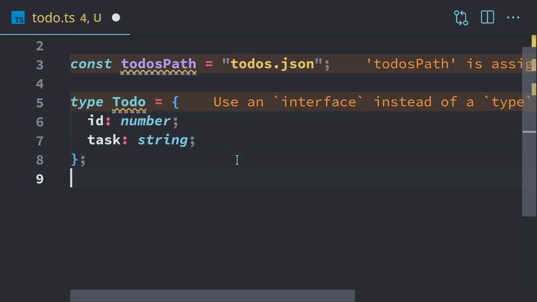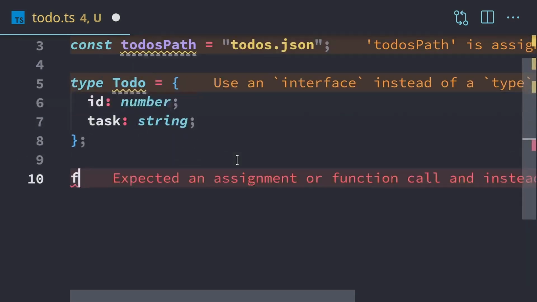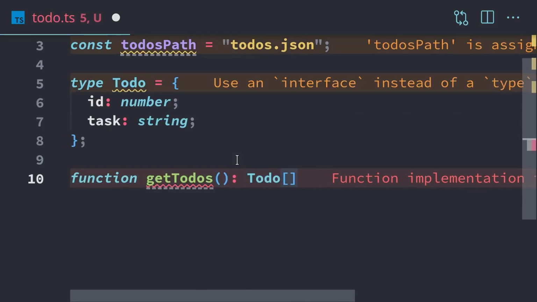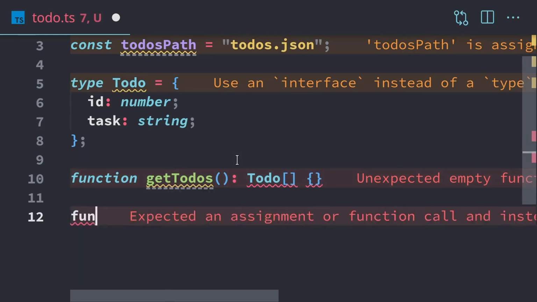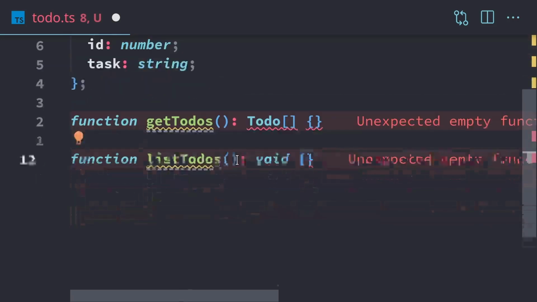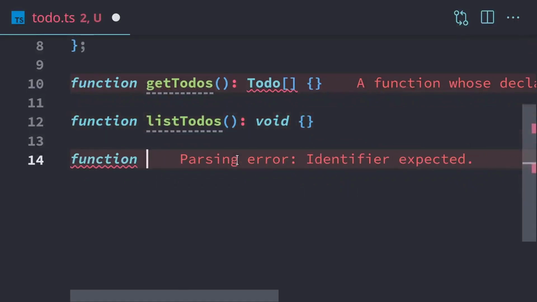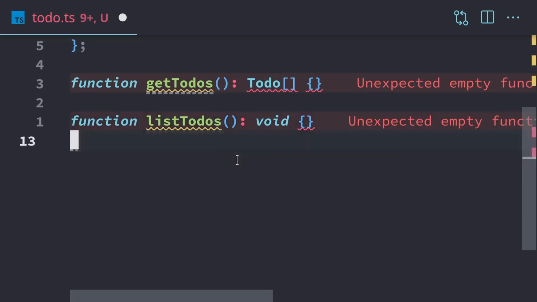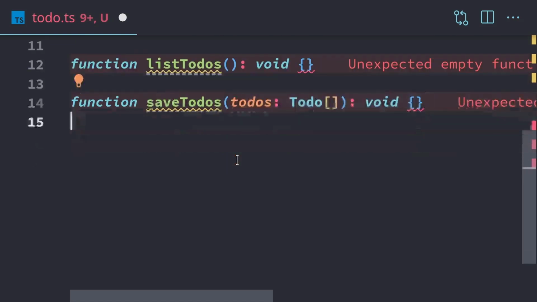So I'm going to write out our function signatures and then we'll fill them all in. So we need to be able to get to-dos. So we're going to return an array of to-dos. And we also are going to need to list out our to-dos. So we'll list them out. And that's not going to return anything. It's just going to print them on the terminal. We also need to save our to-dos. So to save them, we'll have to pass them into this function. That's not going to return anything. And then we're also going to remove to-do.